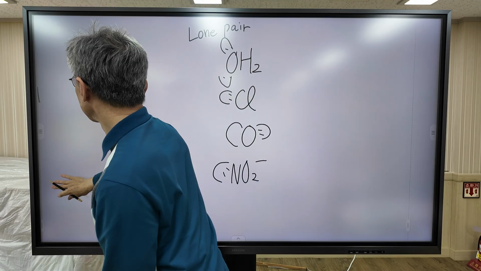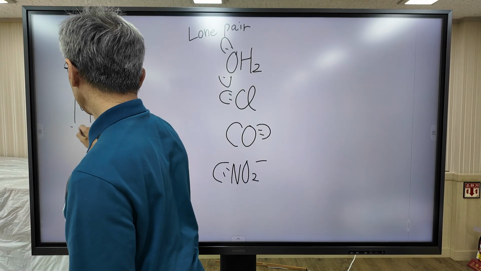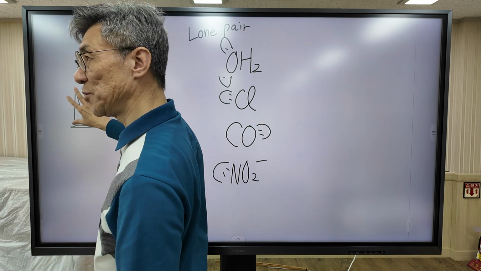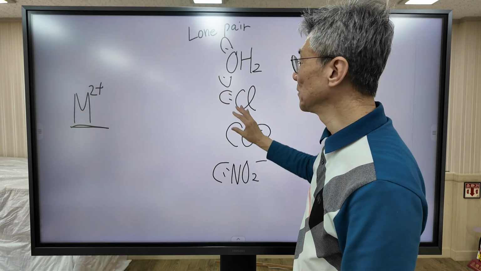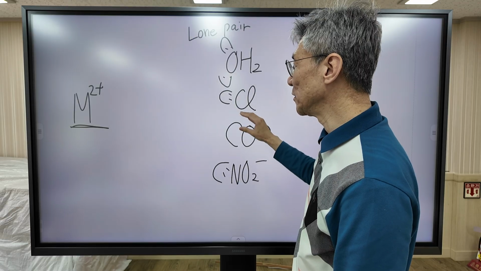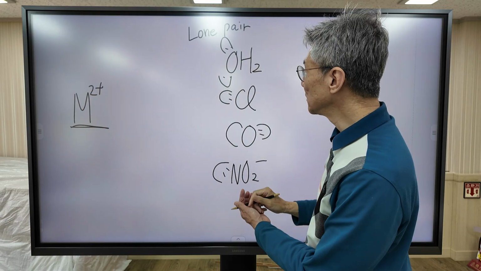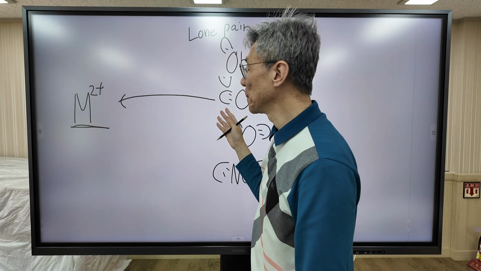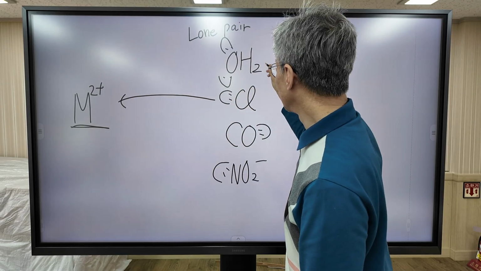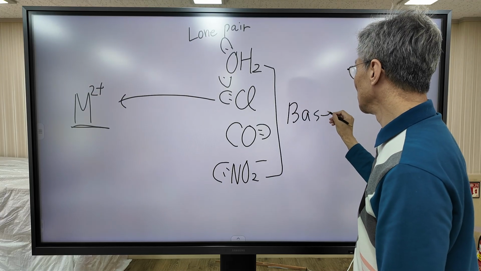In coordination chemistry, the metal assumes a positive charge. The ligand has lone pairs. Reaction occurs between metal and ligand. The ligand tries to donate electrons, so the ligand usually behaves like a base, a Lewis base.